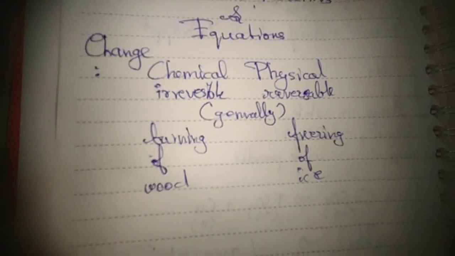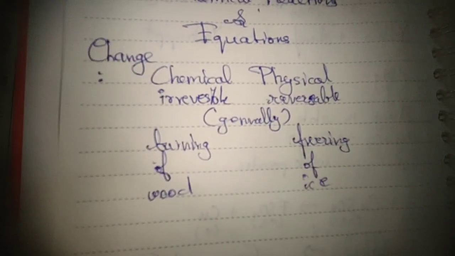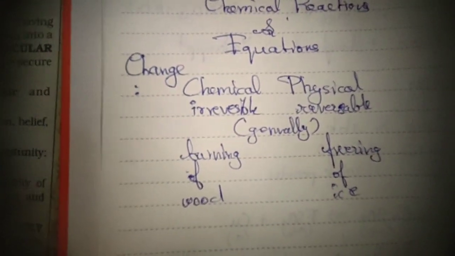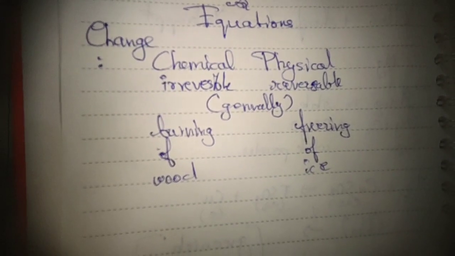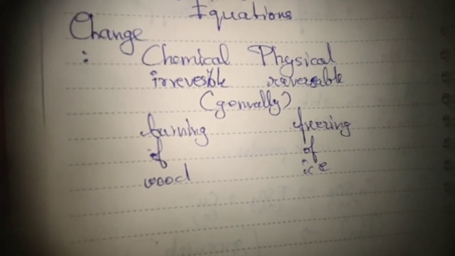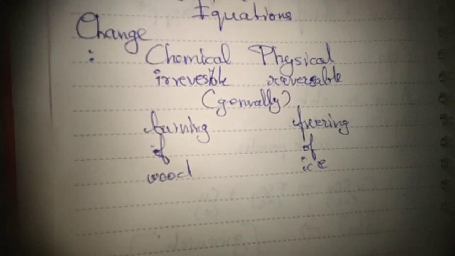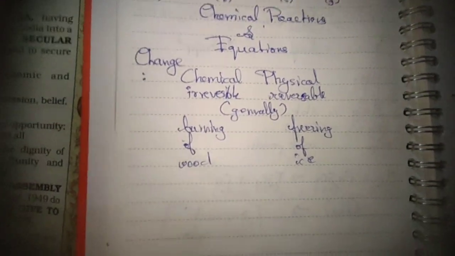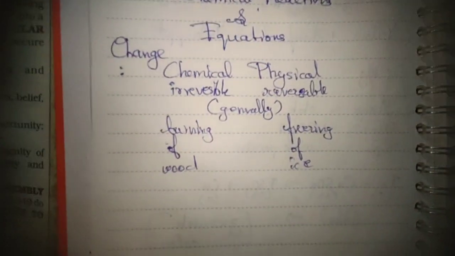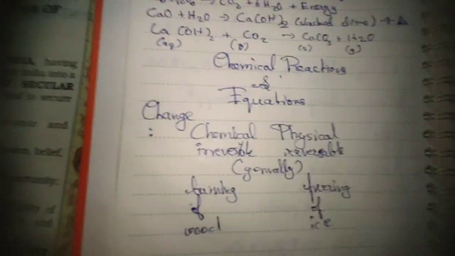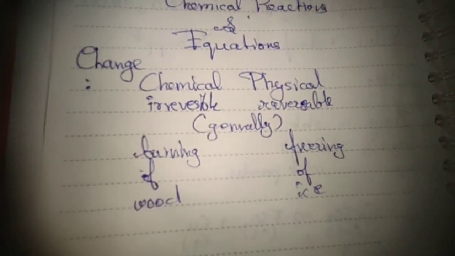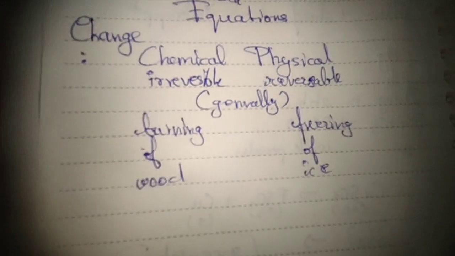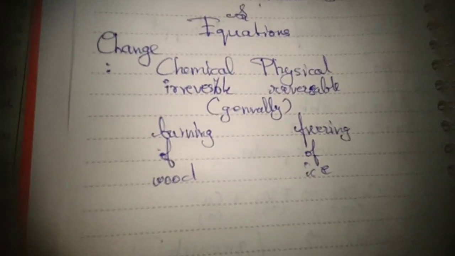Then some chemical reactions like methane plus oxygen gives off CO2 plus water plus energy. This is an example of chemical change, irreversible. This, as you can see. And we will get into one more equation after I finish today's lesson.